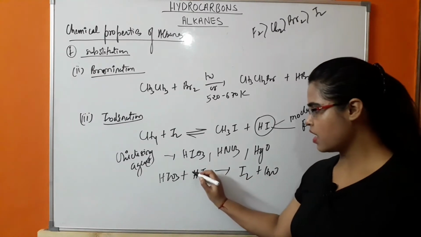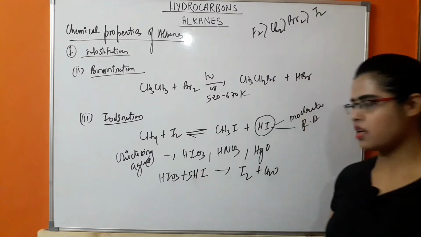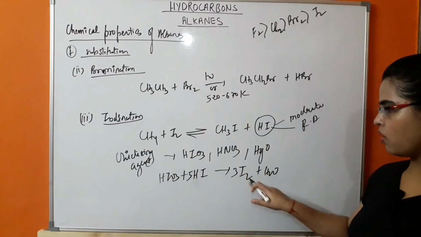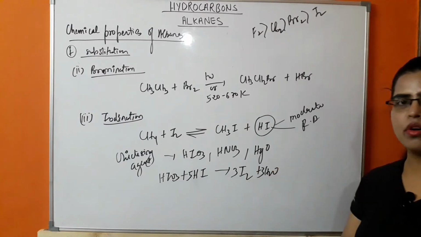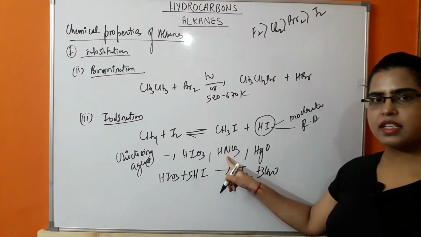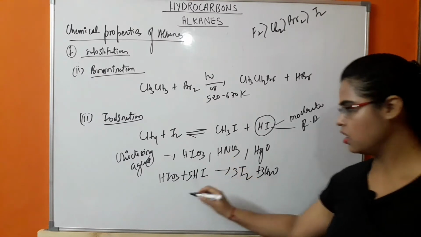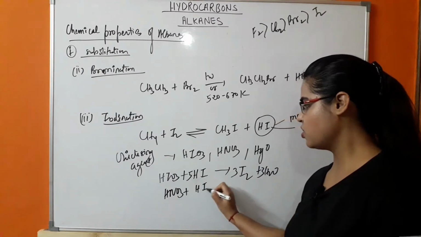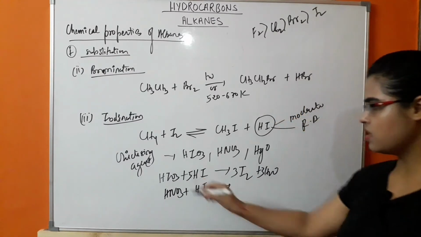So when you balance the reaction, there will be 5 HI molecules. Okay, and this will react to form 3 molecules of iodine and 3 molecules of H2O. Next, if we use the oxidizing agent HNO3, what will happen? HNO3 reacts with HI. So what will happen in this reaction?